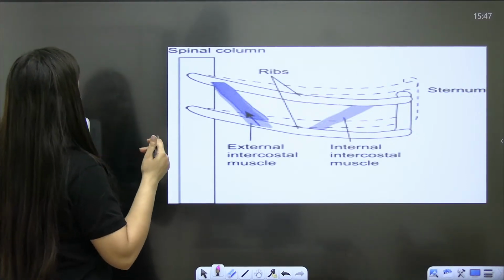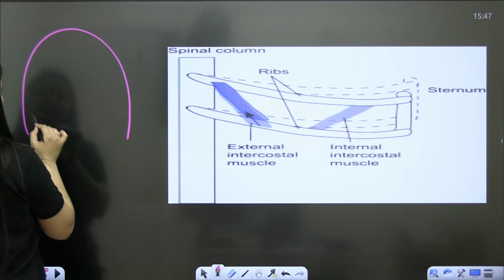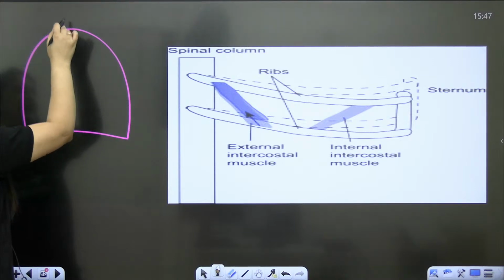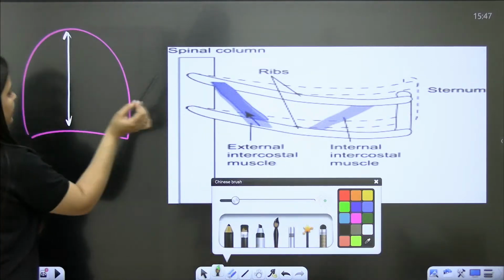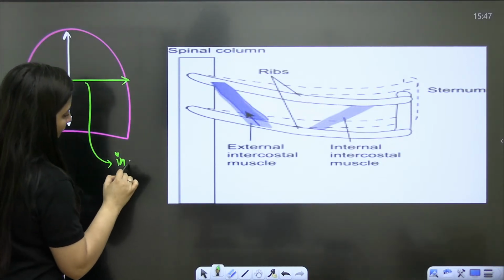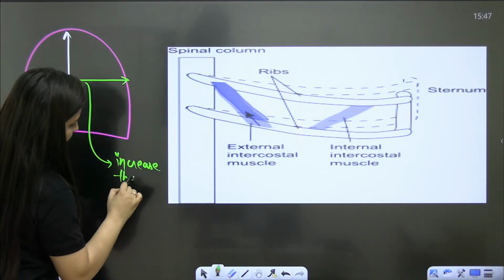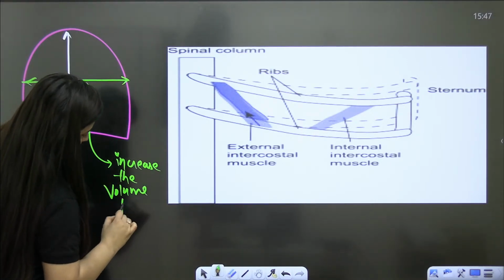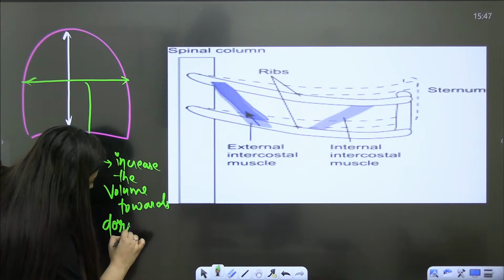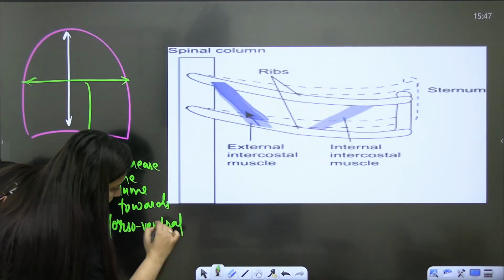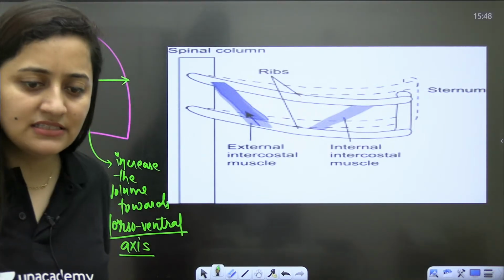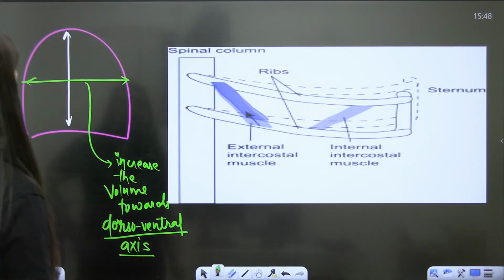So basically, the diaphragm, because it will become flat, will increase the volume towards the anterior posterior axis, and when the external intercostal muscles contract, they will increase the volume towards the dorsoventral axis.